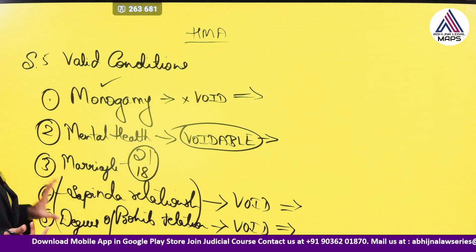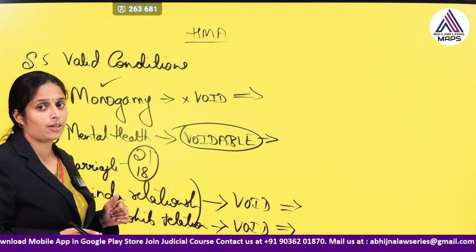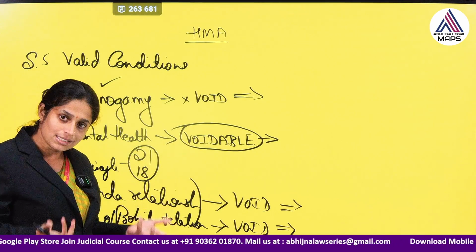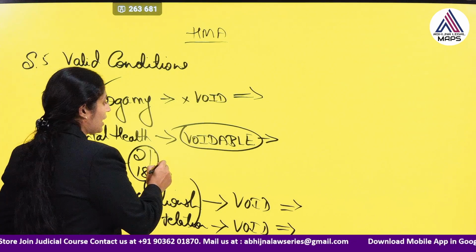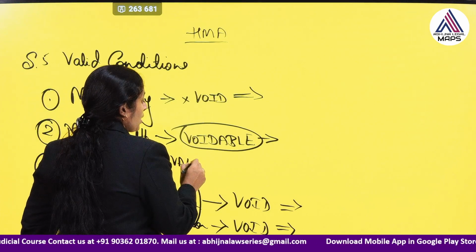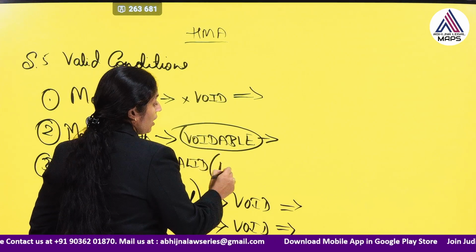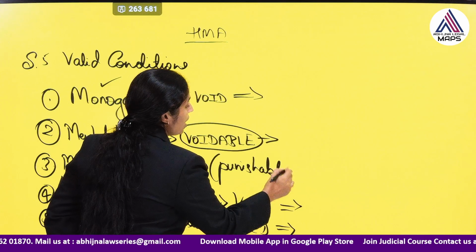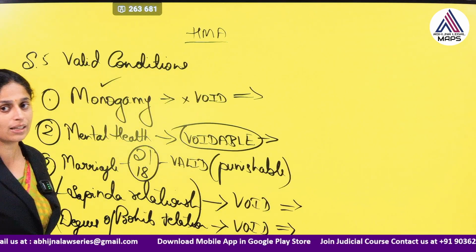Okay. But what if they are below this age? Then the marriage is neither void nor voidable. It is still valid. Okay, that's a very unique condition. It is still valid, but it may be punishable. It's a punishable offence if you marry a person below the age as per the Child Marriage Restraint Act.